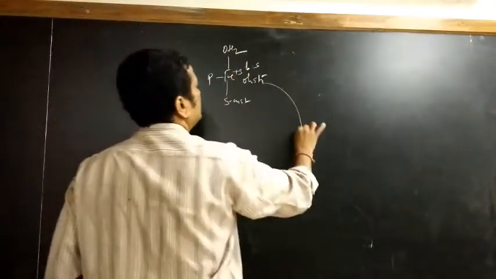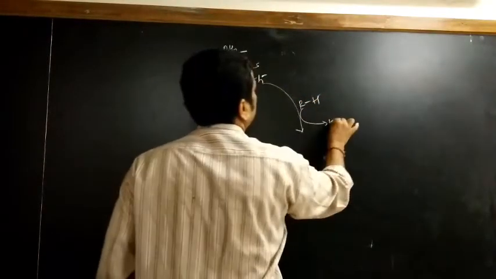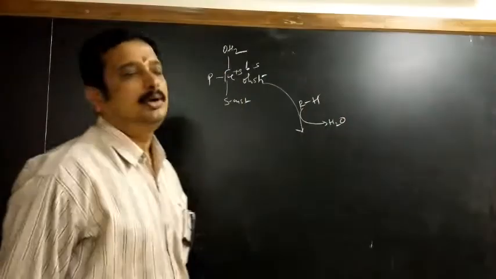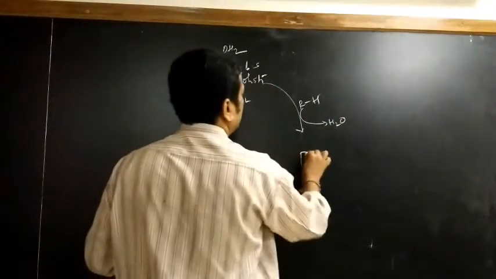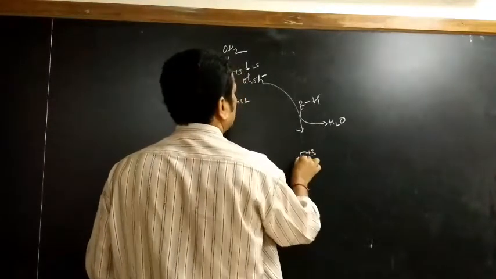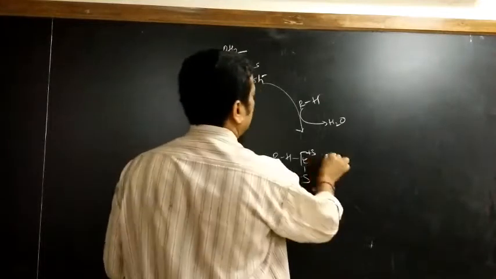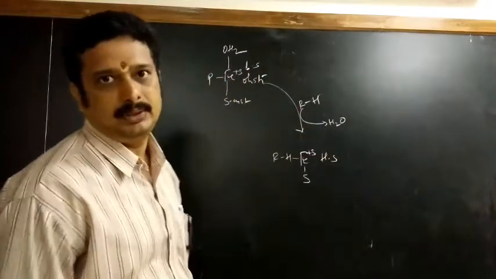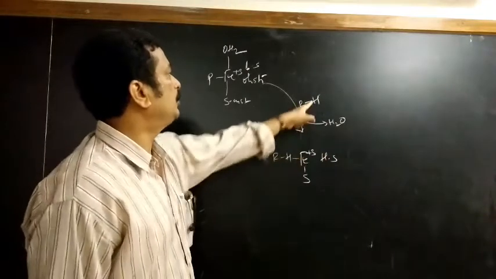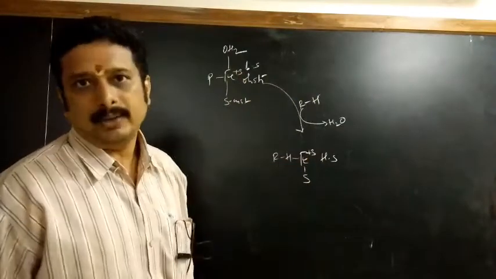Now what will happen in the first step? The hydrocarbon is introduced, and this H2O goes out. So from 6 coordinated it becomes 5 coordinated. The same thing I will write here: you have porphyrin with plus 3. Here RH is introduced, sulfur of cysteine will be there, and plus 3 is converted from low spin to high spin. RH is introduced and the water molecule is out, and this becomes 5 coordinated from 6 coordinated.